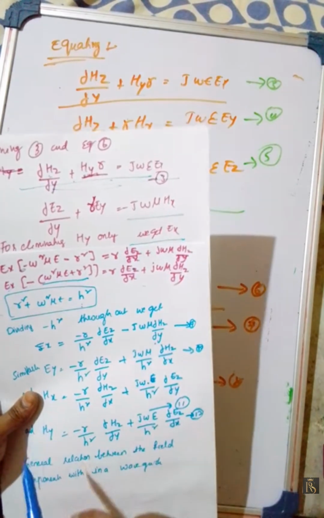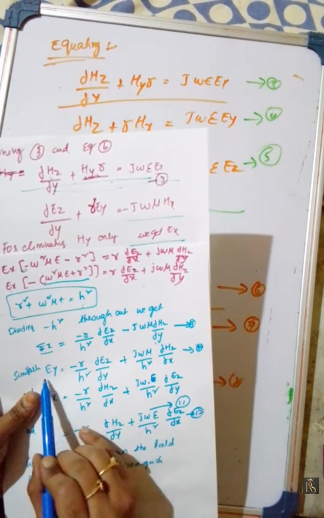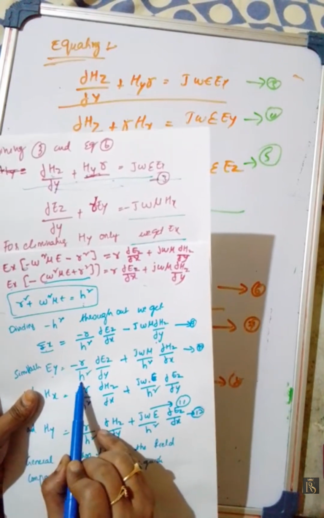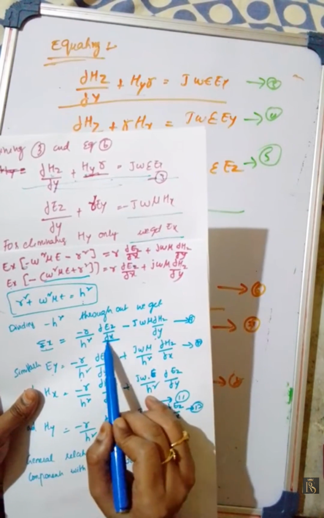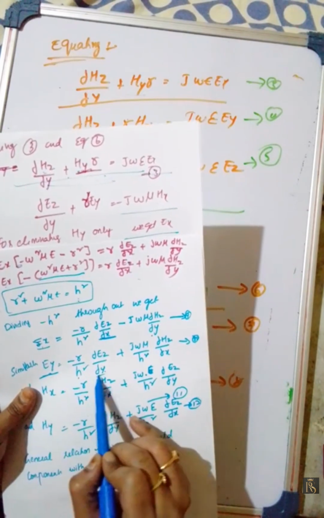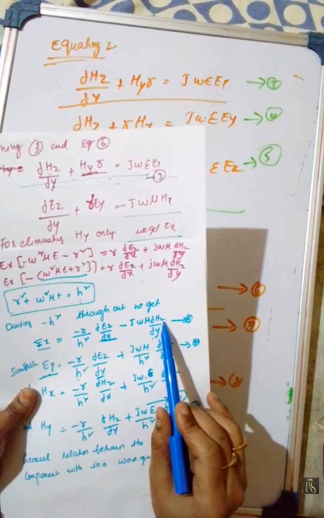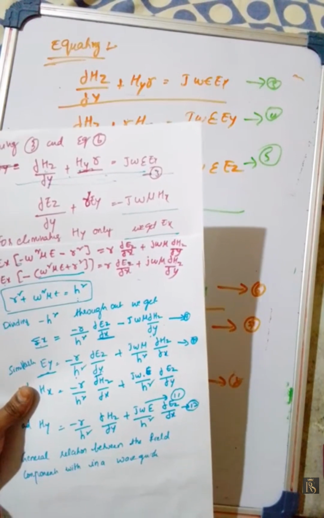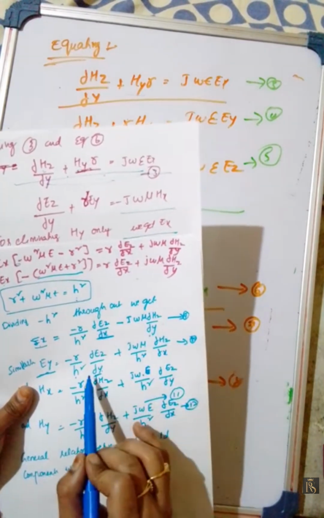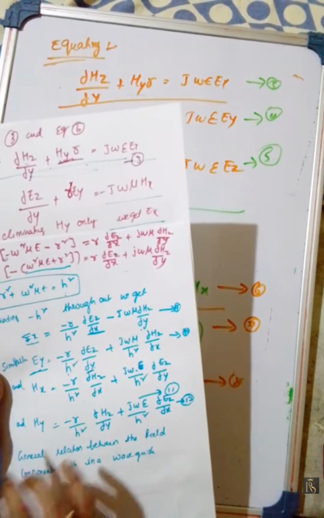Here, similarly for Ey, for Ex we had this value. For Ey the value is minus r by h square dou Ez by dou y. Here only x is changed to y, dou y is changed. The same value we will get for dou Hz by dou x. In the electric field it is dou y, whereas in the magnetic field it is in x.